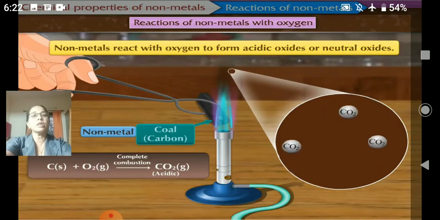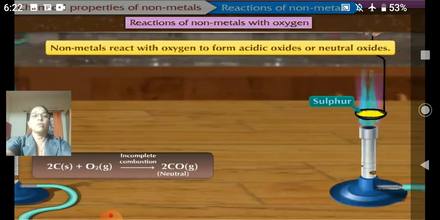So that is coal. Whatever burning process we do in the atmosphere, this combustion gives out carbon dioxide, because organic compounds have carbon as their main constituent.